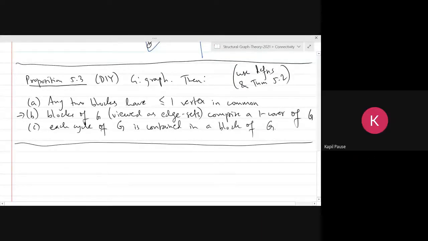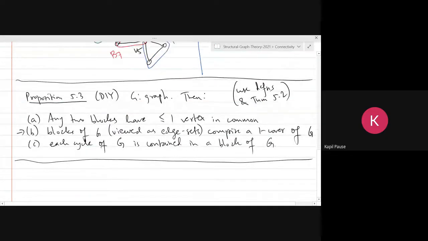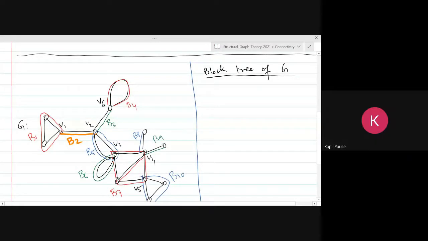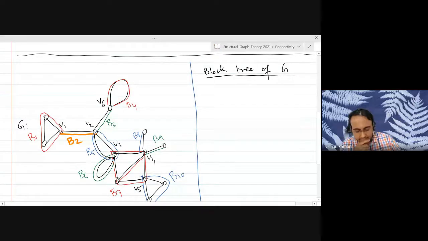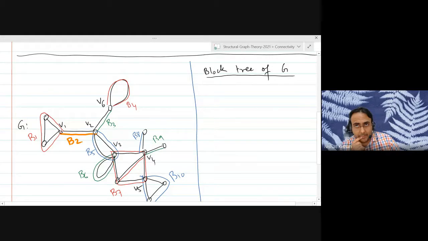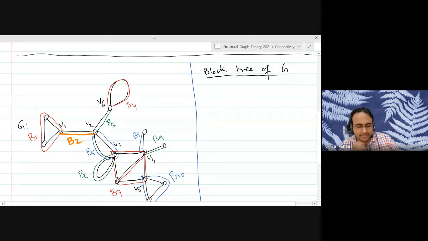So let me test my understanding. If some graph has a block as a proper subgraph, then there has to be a separating vertex. Yes, that's correct.